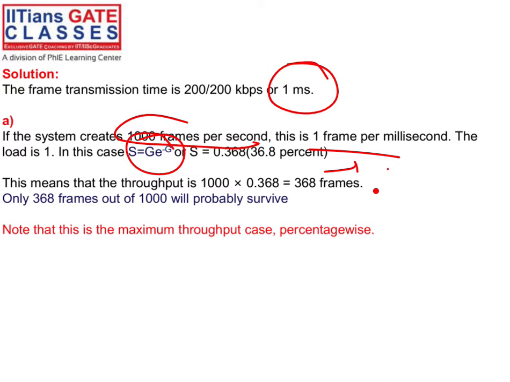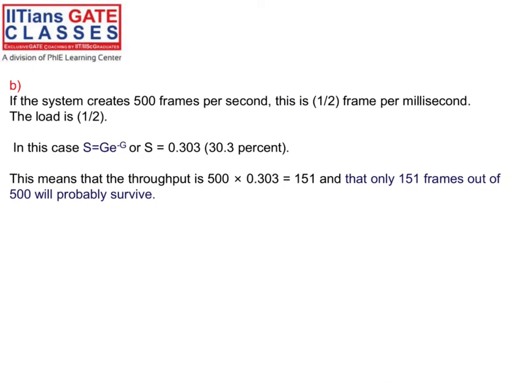It means if the channel load is 1, then we achieve the maximum throughput in slotted Aloha. But in pure Aloha, only when the channel load is half do we achieve the maximum throughput, right? Okay. Now think about 500 frames. Here, we can skip ahead, and similarly do 500 and 250.